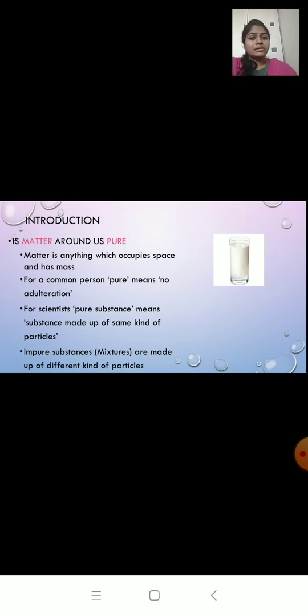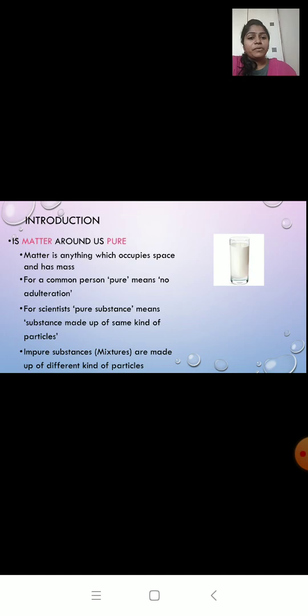In science, according to scientists, the term pure means the substance which is made up of only one kind of particles. Example, coal, a piece of coal. It is made up of only carbon atoms. So it is a pure substance.